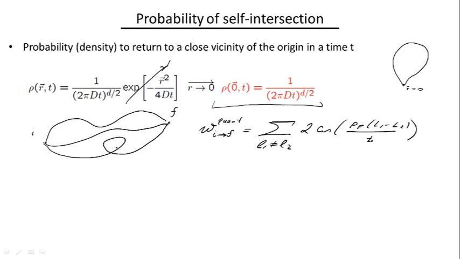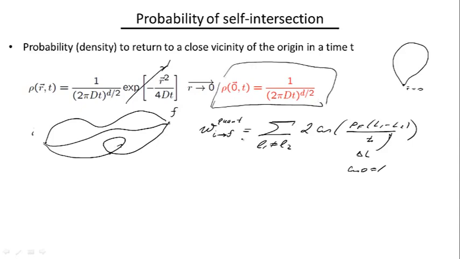But for the special kinds of terms where you can go clockwise or counterclockwise around a certain trajectory, this delta L here would be 0, and cosine of 0 is equal to 1, so we'll get a prescribed contribution from these. And so what we're trying to figure out now is how probable it is for us to actually get this self-crossing trajectory at all, and this is determined by this equation.